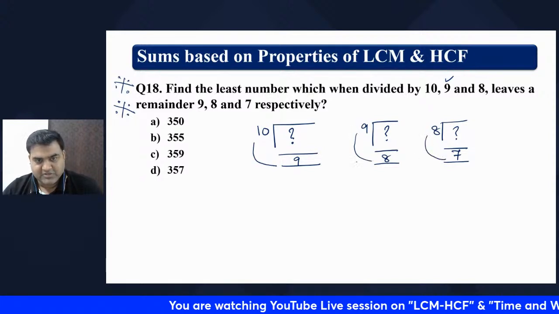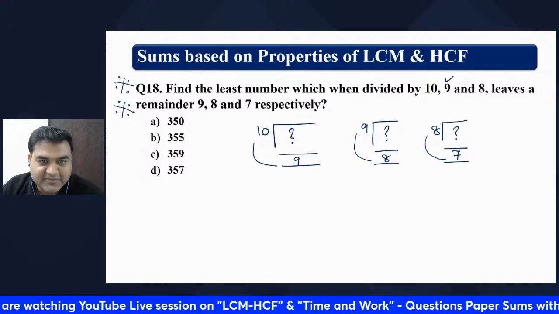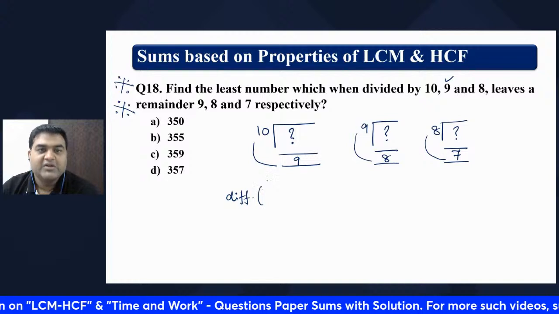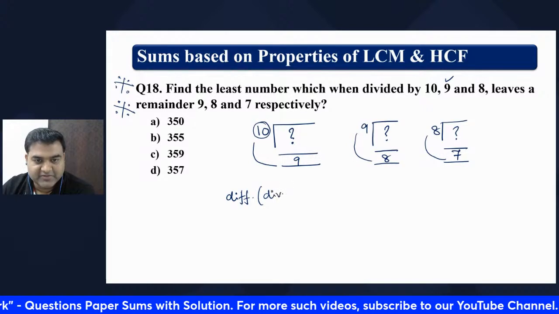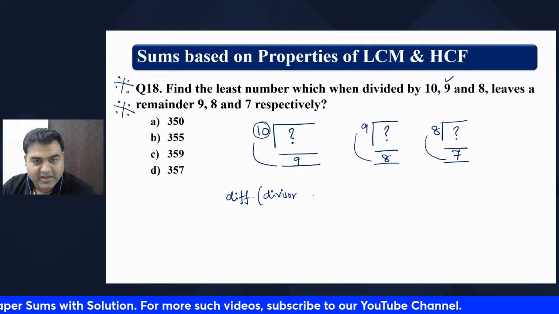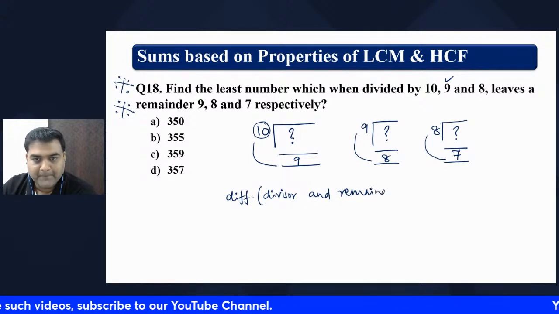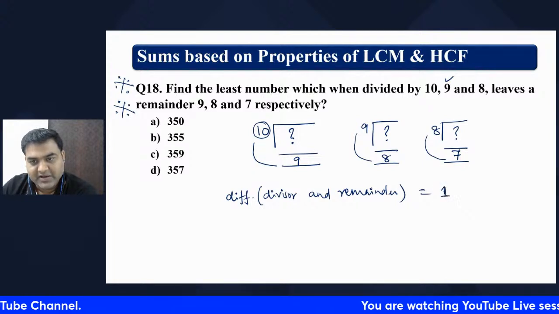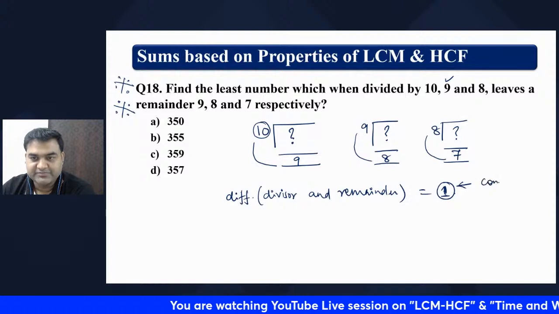If you see clearly, it is visible. The difference between the divisor and the remainder is always 1. It should be constant.